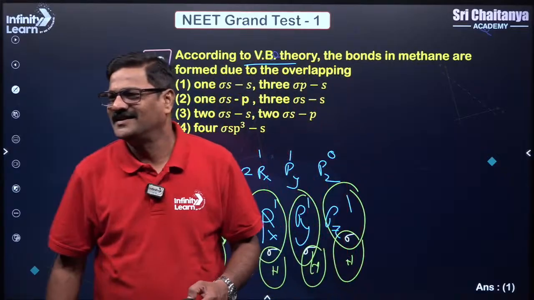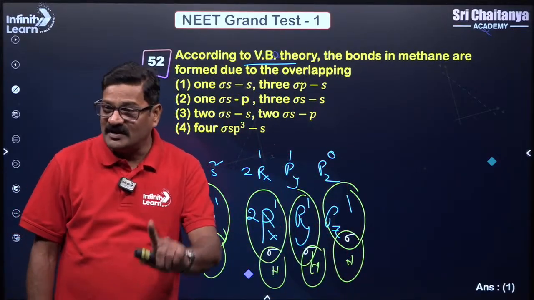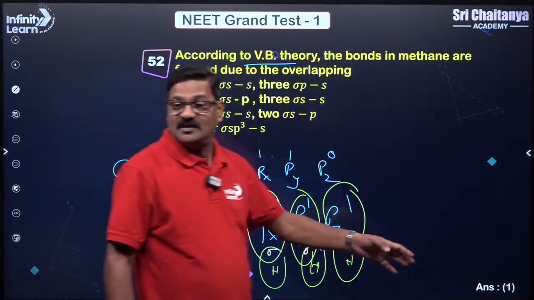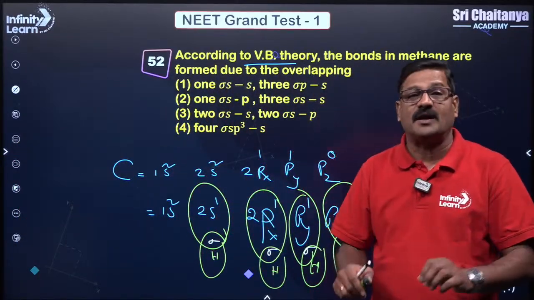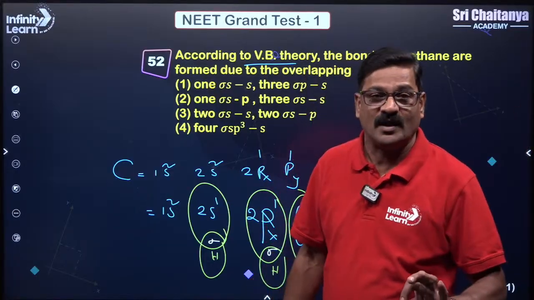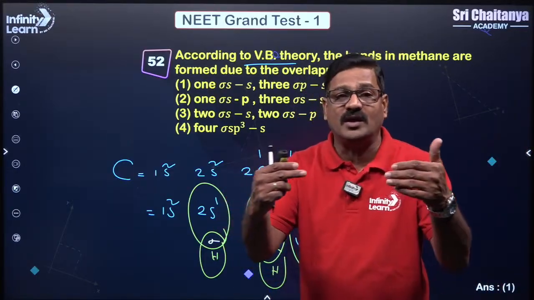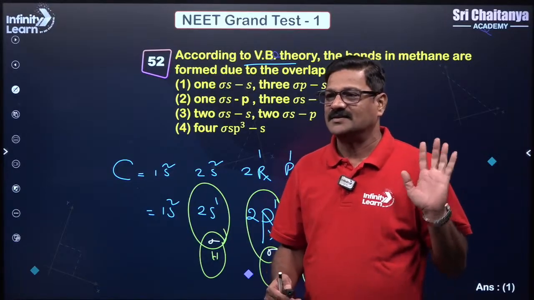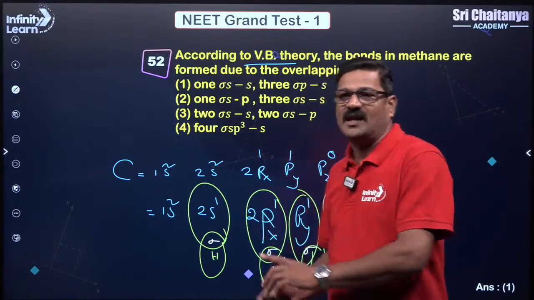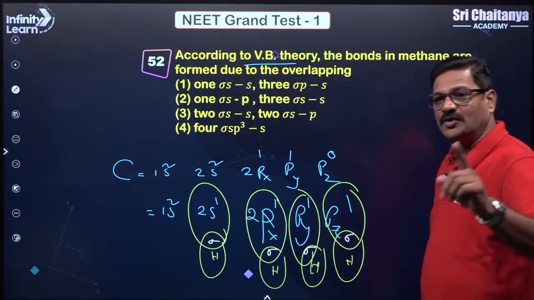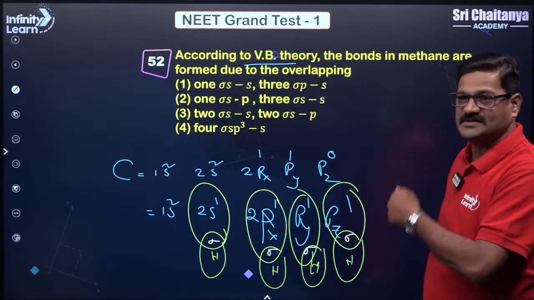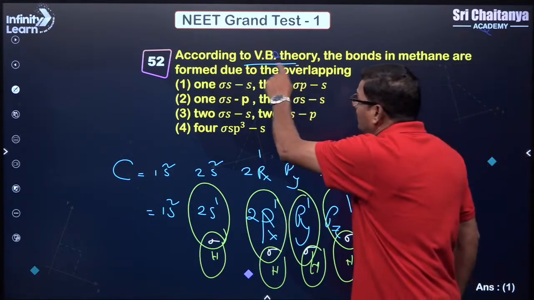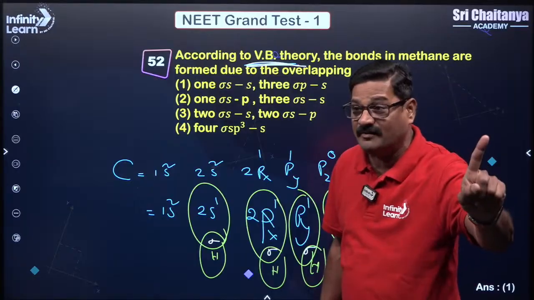Yes, Ankita, VBT was extended to explain hybridisation. This was actually controversial. So the hybridisation concept came from Linus Pauling, and here in VBT it is only the overlapping of the atomic orbitals. Okay? So here a lot of confusions are there, and this is the final one. You have to take it and fix it. Fine, that's good, very important. So according to VBT, you don't need to do hybridisation.